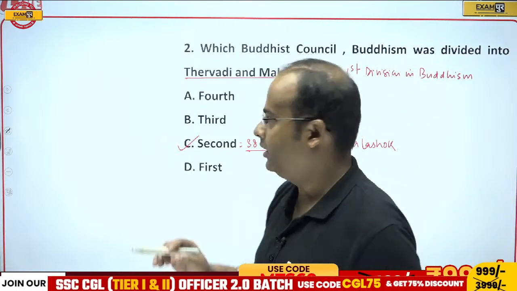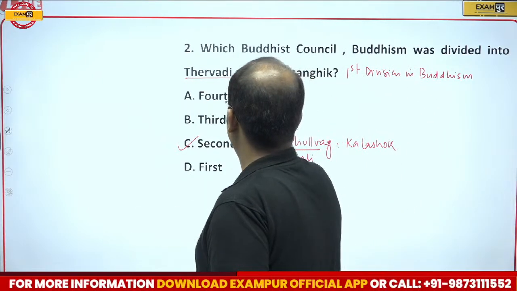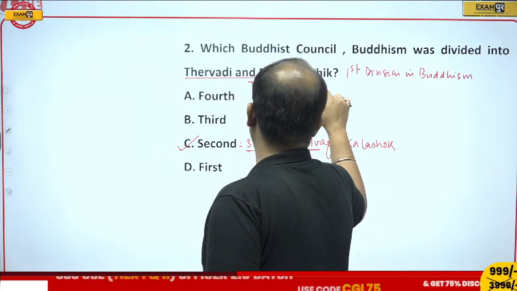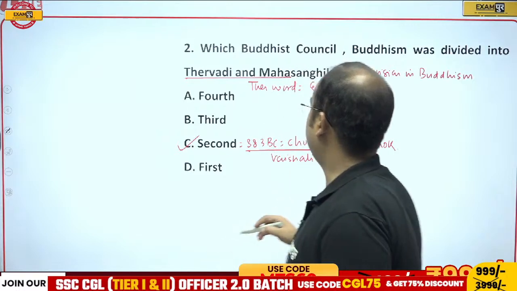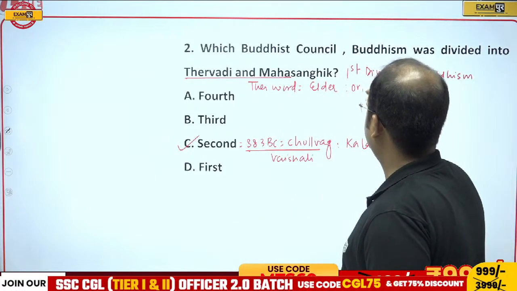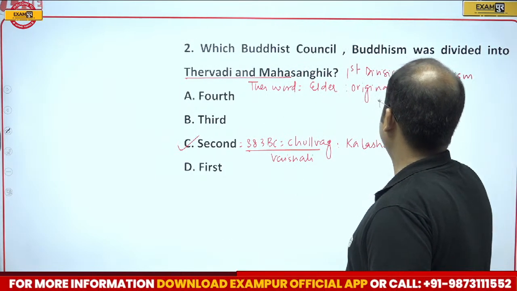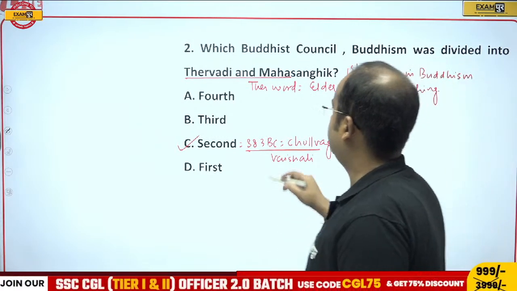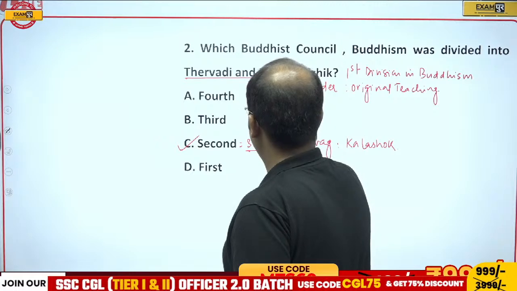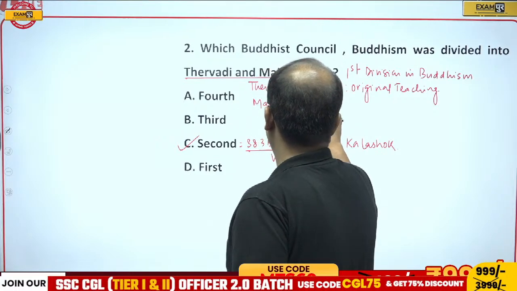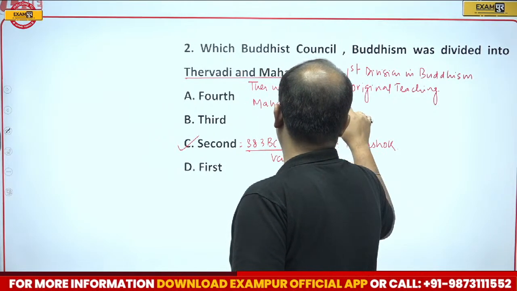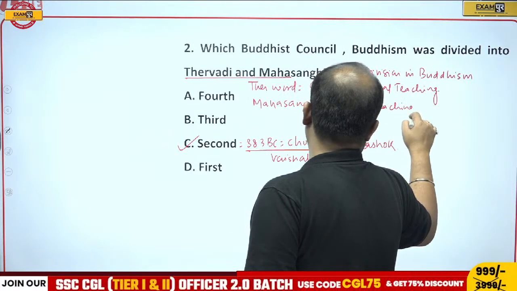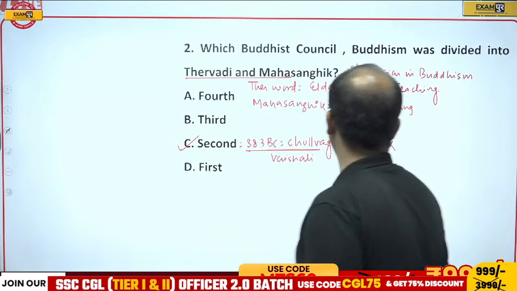Guys, Theravadi, the word Thera is a Pali word which means elder. So those who believed in the original teaching of Buddha were called Theravadi. And Mahasanghic, they believed in a liberal explanation of the teaching of Buddha.